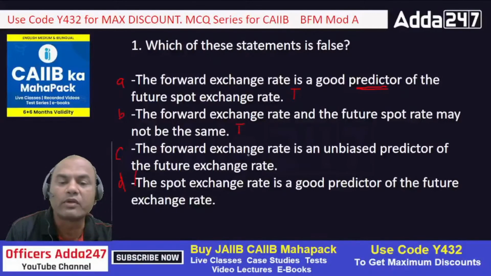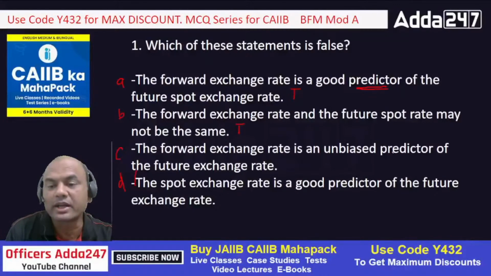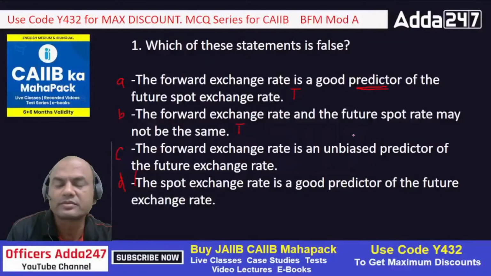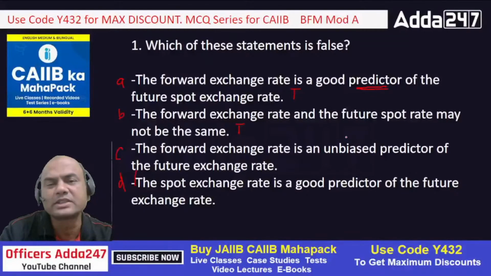Third one. The forward exchange rate is an unbiased predictor of the future exchange rate. So, is it unbiased or is it biased? Biased means liking towards somebody. The forward exchange rate has nothing to do with anyone. It just looks at the PESTLE analysis: political, economic, social, technological, environmental, and legal.